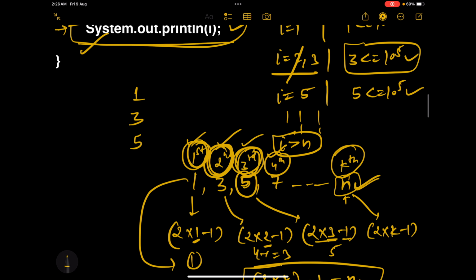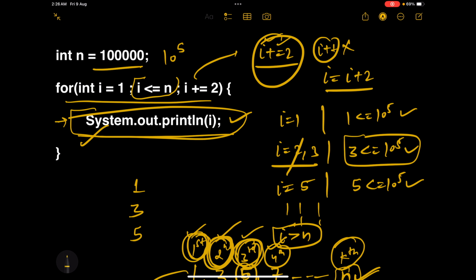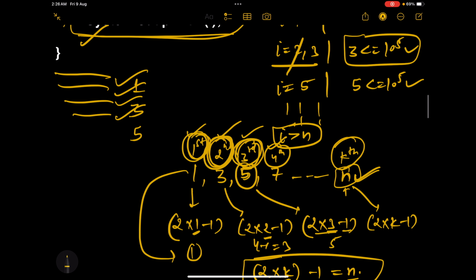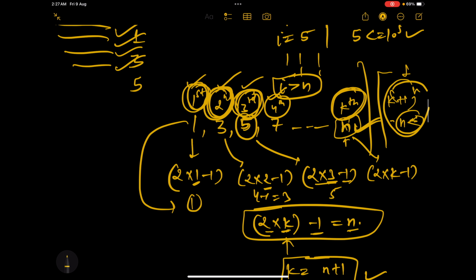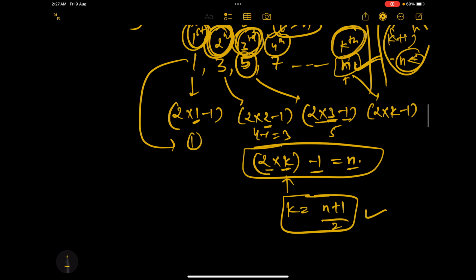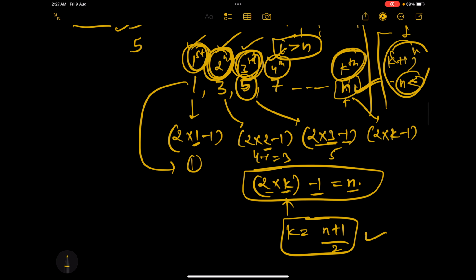And why are we considering this? Because once I becomes greater than n, the flow will come out of the for loop and perform the other operations that are outside the for loop, right? So we are considering that at the kth iteration, the value of I will be n, because after the kth iteration, that is the k plus 1th, the value will exceed n, right? And at this time, the condition will not hold true. So that is why we are stopping here. And here we can say that this entire for loop will run n plus 1 by 2 times.